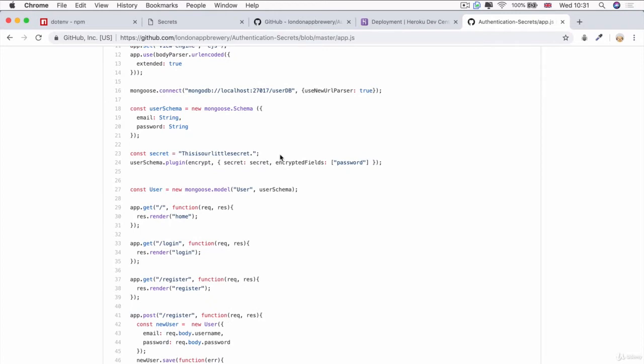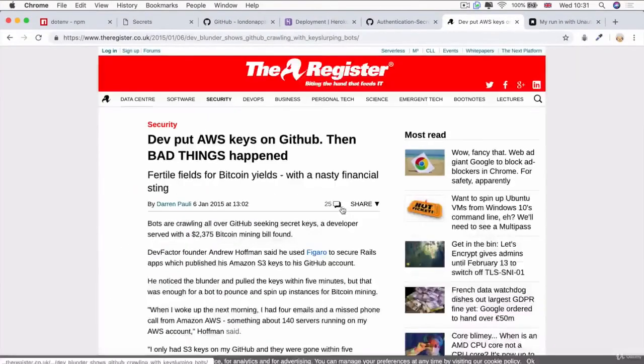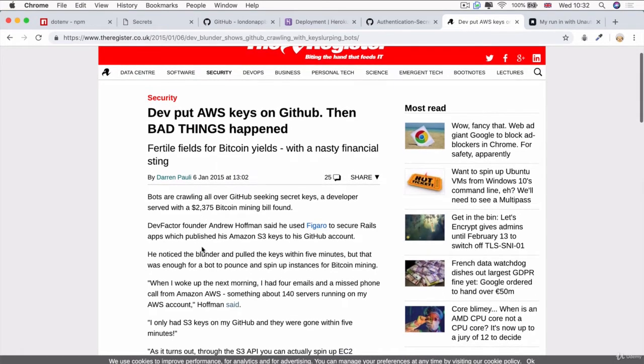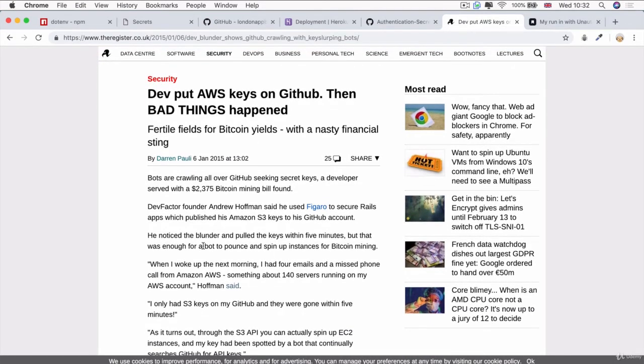It's very easy for people to crawl GitHub looking out for these secrets and API keys that they can take advantage of. And very often in the development world, you hear stories like this, where a developer put AWS keys on GitHub, then bad things happen. And it's because currently we're in a Bitcoin mining frenzy era. And to mine Bitcoin, you need a lot of computing resources. And those resources get directly turned into money, providing a huge incentive for people to scrape the internet for developers who've accidentally published their secret keys.